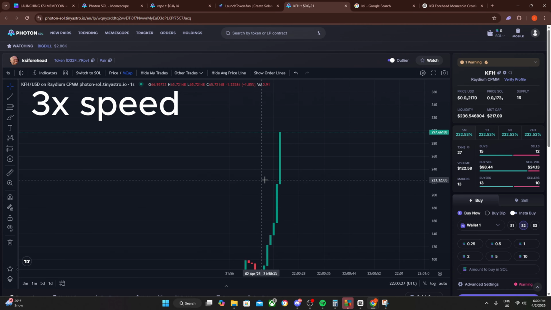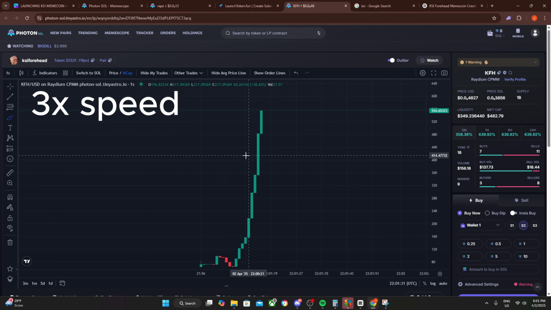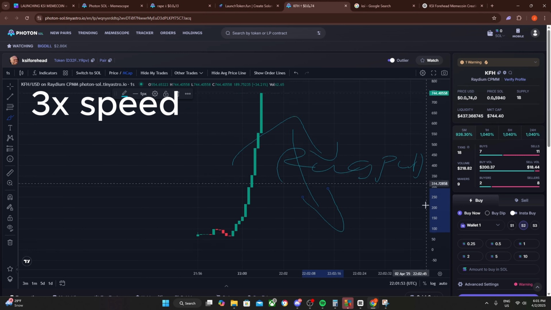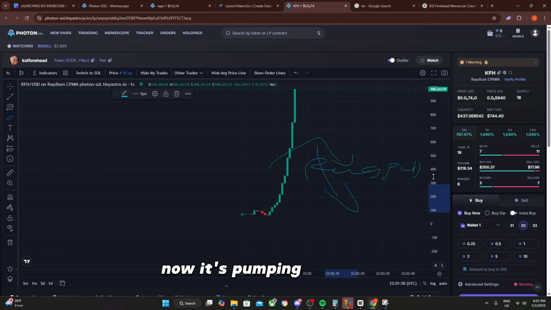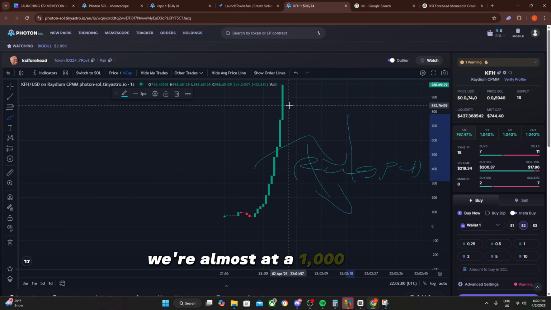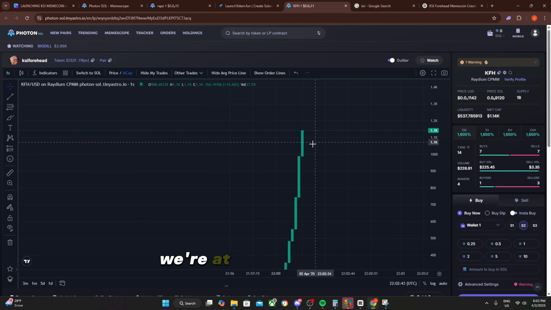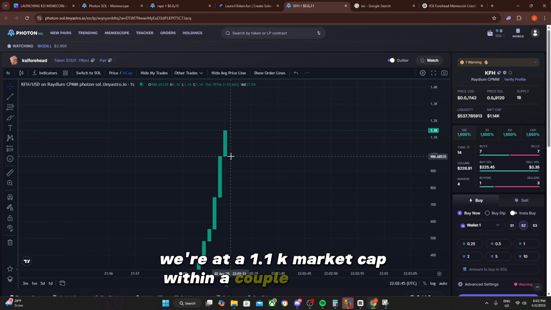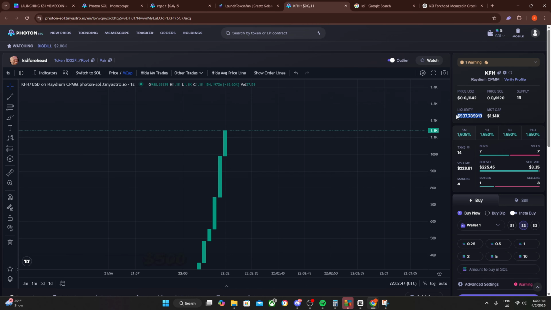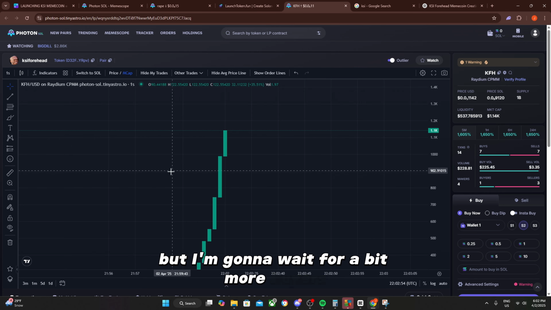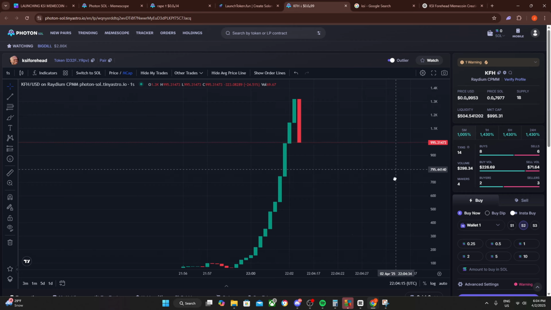Oh my god, okay, this might be actually insane. Yo, okay, now it's pumping a lot. Okay, we're almost at a $1,000 market cap in a couple seconds now. Yo, it is pumping a lot. Okay, we're at a 1.1k market cap within a couple seconds. As you can see here, $500 in liquidity can be pulled out if I wanted to, but I'm gonna wait for a bit more buyers, then I'm gonna sell.